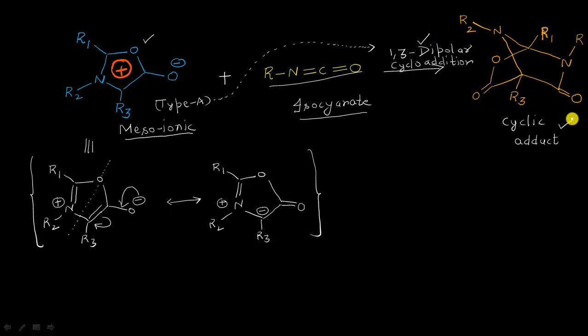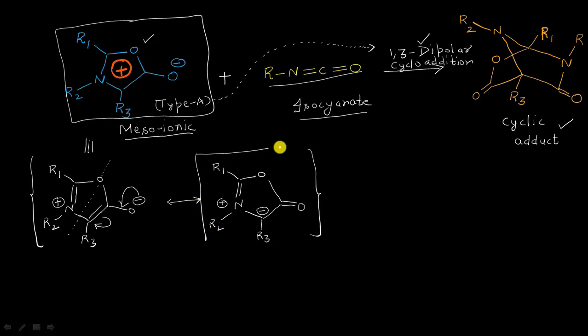resulting in the formation of this type of cyclic adduct. The idea behind converting this structure into the second equivalent structure is that understanding the mechanism of this reaction becomes quite easy for us.